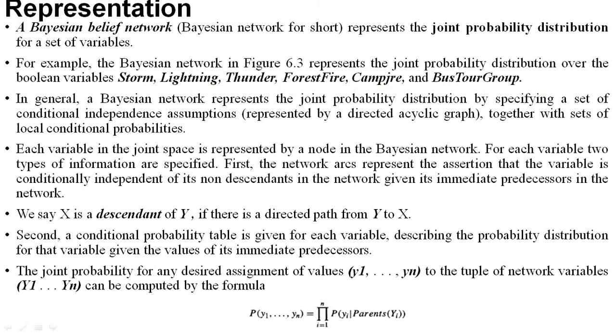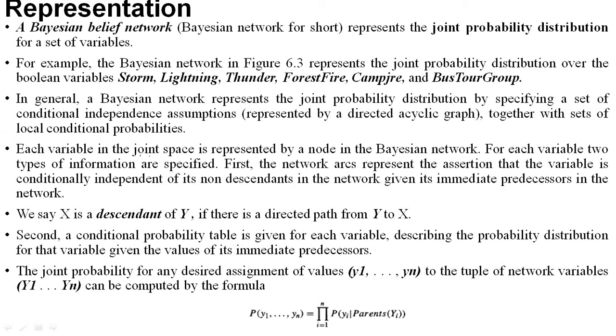In general, a Bayesian network represents a joint probability distribution by specifying a set of conditional independence assumptions, represented by a DAG, a directed acyclic graph, together with a set of local conditional probabilities.